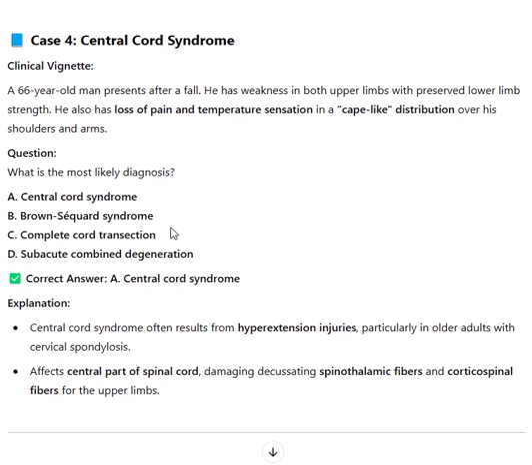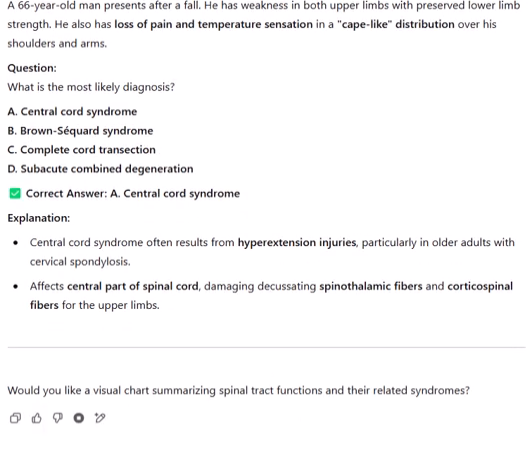A. Central cord syndrome. B. Brown-Séquard syndrome. C. Complete cord transection. D. Subacute combined degeneration. Correct answer: A. Central cord syndrome. Explanation: central cord syndrome often results from hyperextension injuries, particularly in older adults with cervical spondylosis. Affects central part of spinal cord, damaging decussating spinothalamic fibers and corticospinal fibers for the upper limbs.